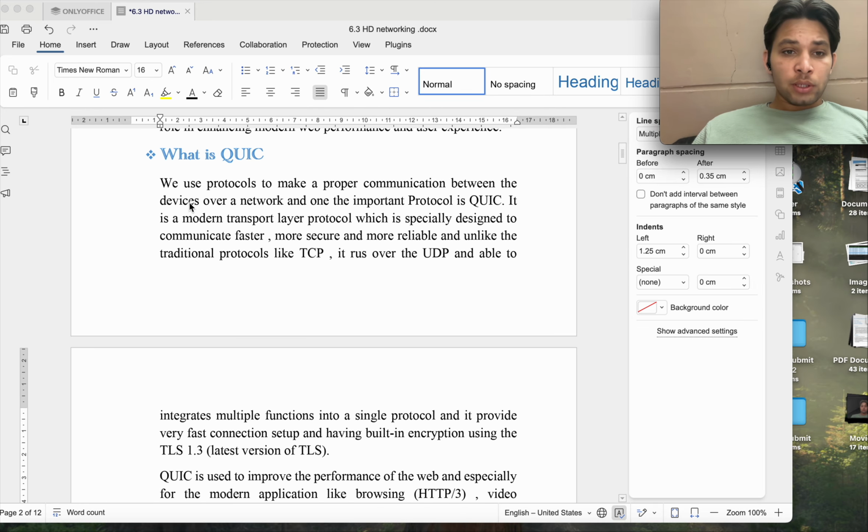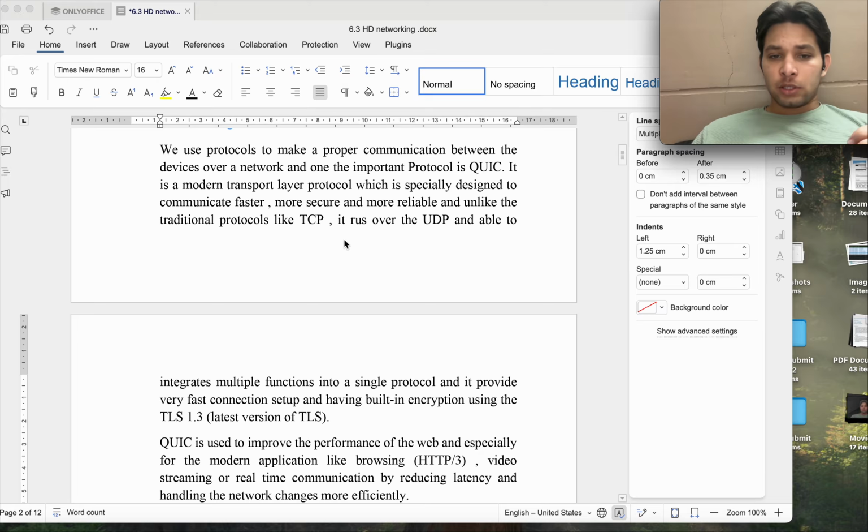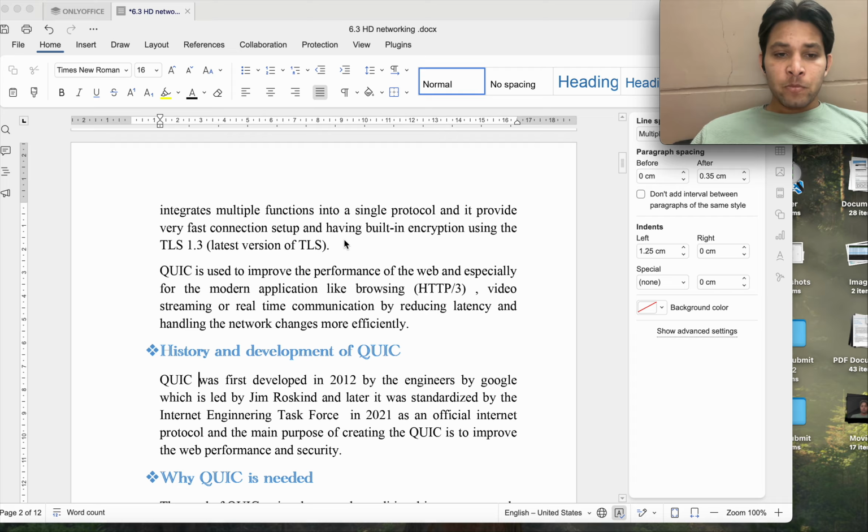So basically what is QUIC? QUIC is a protocol to make proper communication between the devices of a network. Now what is a protocol? We use protocols to make proper communication between devices over a network. One of the important and modern protocols is QUIC. It is a modern protocol specially designed to communicate faster, as we have discussed earlier.